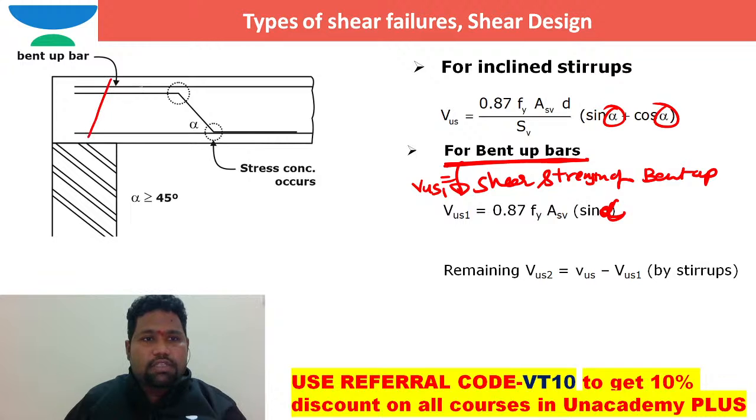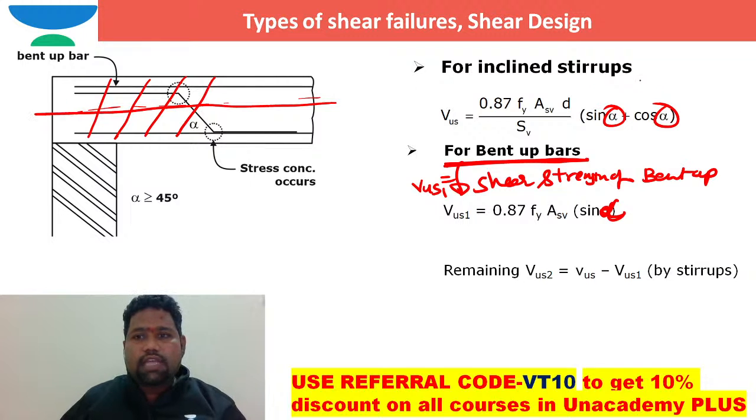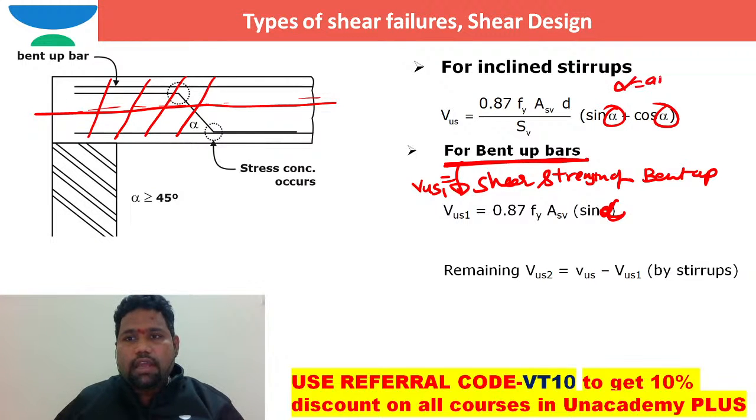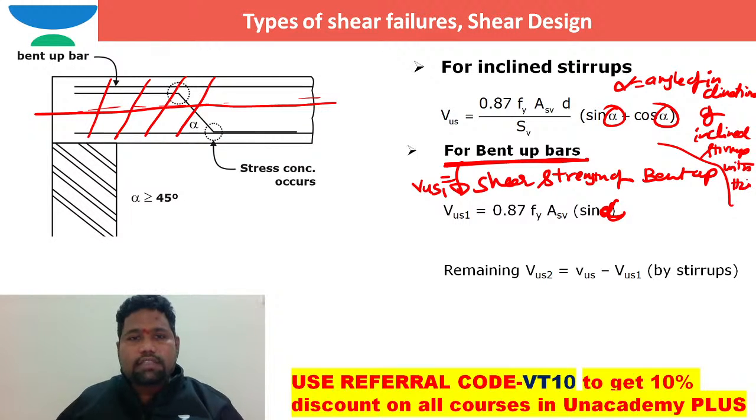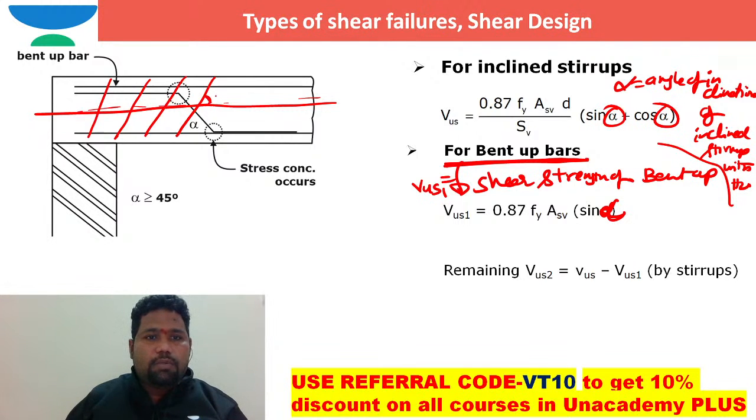The angle of inclination of these inclined stirrups with this axis is nothing but this alpha: the angle of inclination of inclined stirrups with the horizontal axis. This is what we mean by alpha.